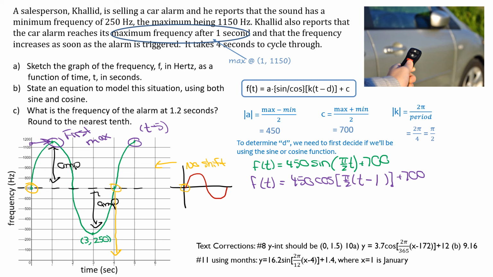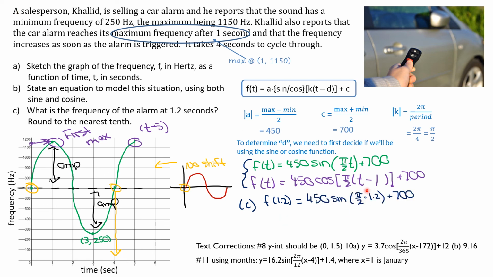Part C is the last part, the last example for today. And it says, what is the frequency of the alarm at 1.2 seconds, round to the nearest tenth? That's just substitution. F at 1.2. You can pick whichever equation you like. If I was in class right now, I'd have half the class sub it into the sine and half sub it into the cosine. And what a surprise, we would get the exact same answer. So pick one of these two equations right here and sub in 1.2 and come back when you're done.